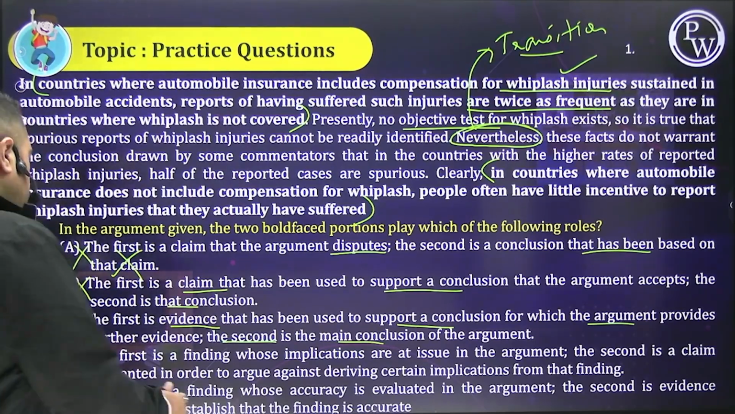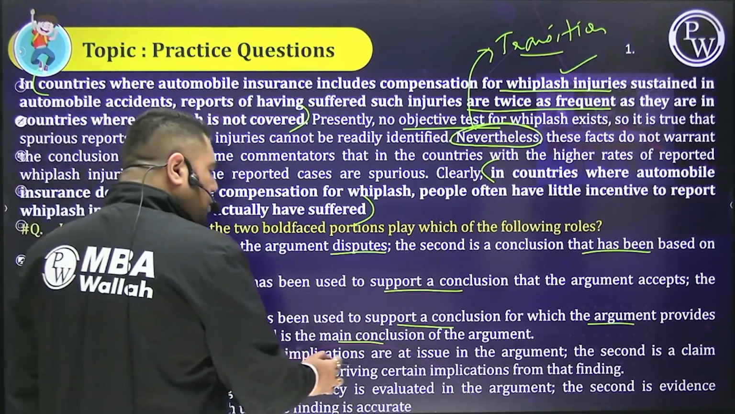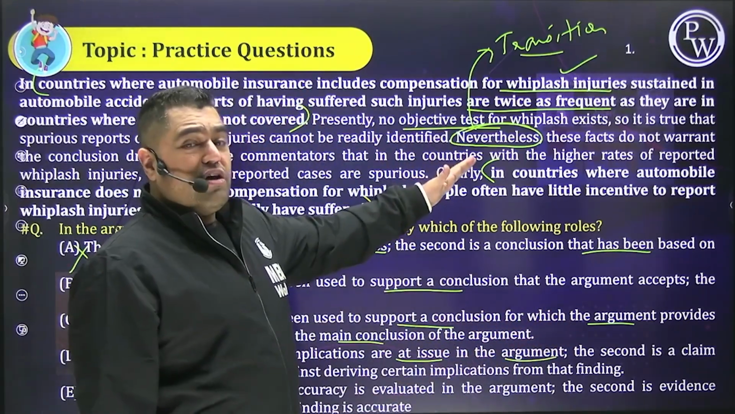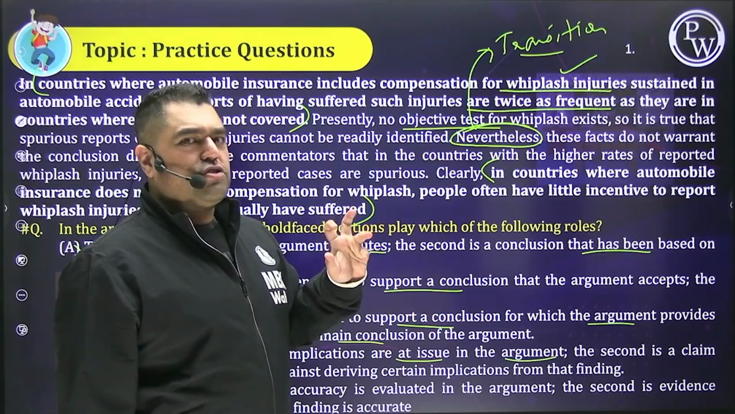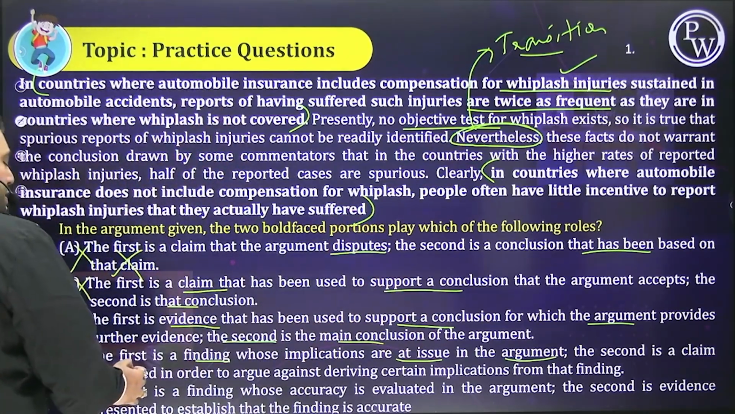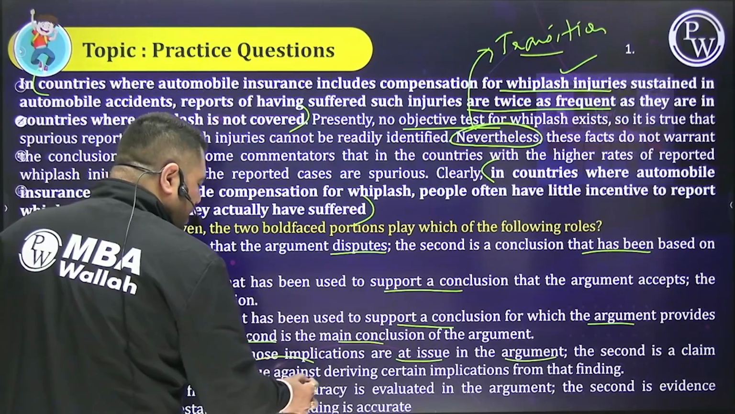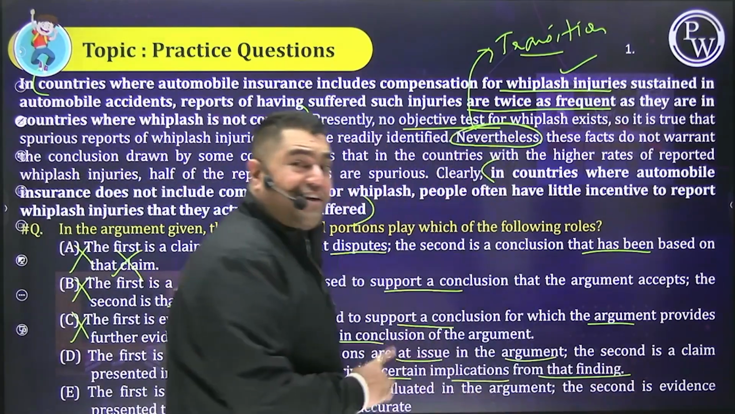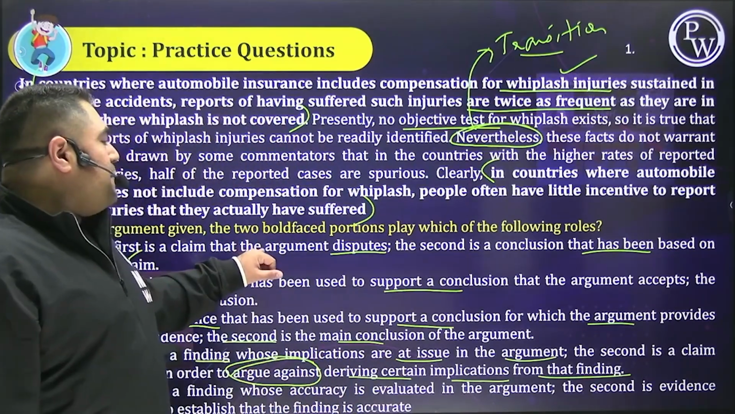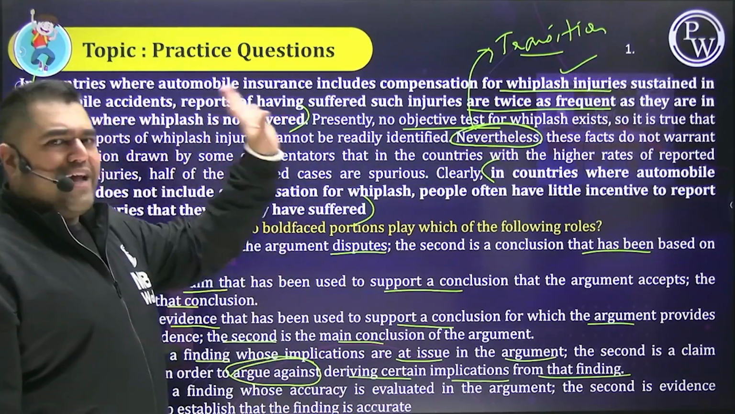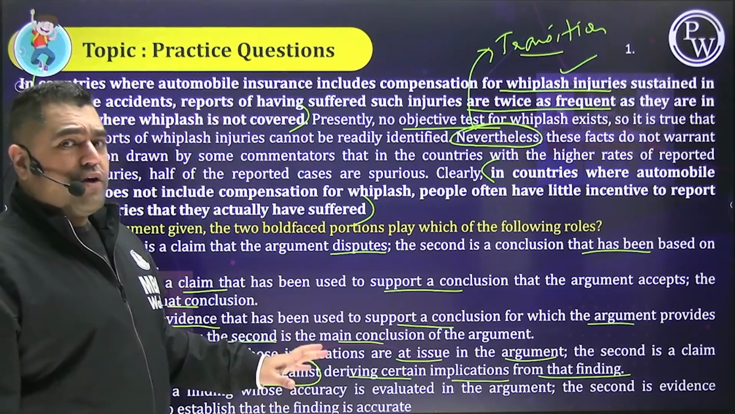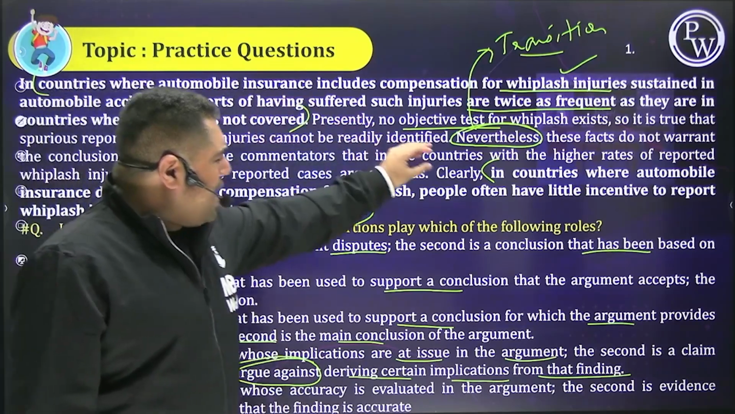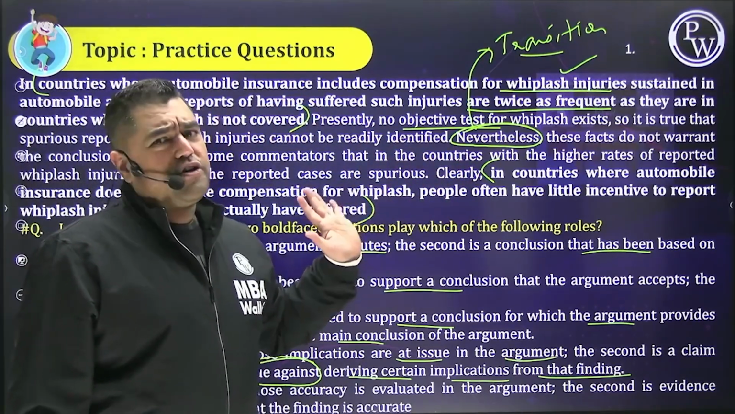ठीक है? First is a finding whose implications are at issue in the argument. Okay, because people, they are explaining also. We are not sure. Issue matlab not sure, suspicious. Acha. Second is a claim presented in order to argue against. I love it. Deriving certain implications from that finding. That is good. देखो बेटा, first वाले में क्या था? Something else only. जो fourth वाले में है, what we are doing is there is something, some issues with this, and उसी का part of the issue are coming out in this. And if you observe, that is what it is.